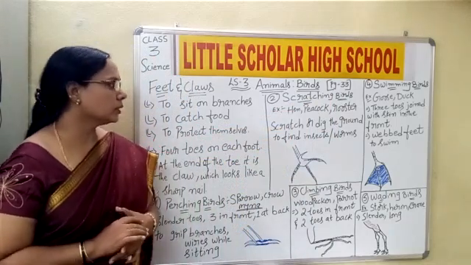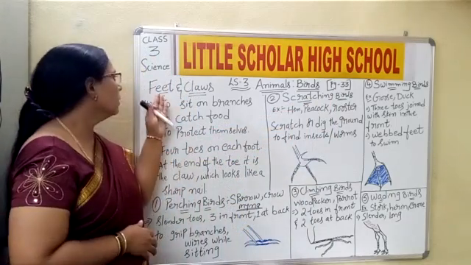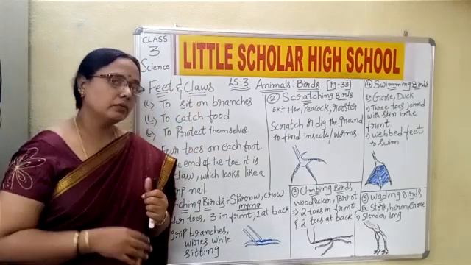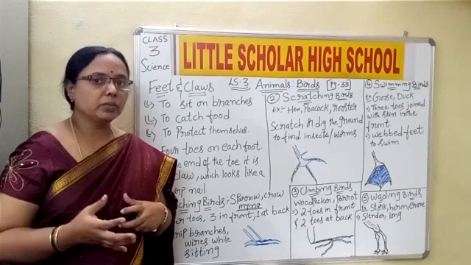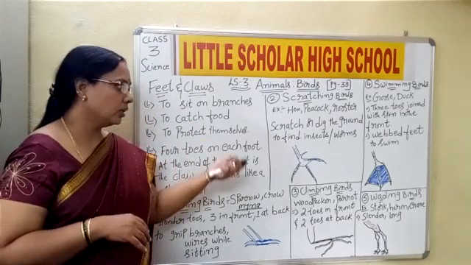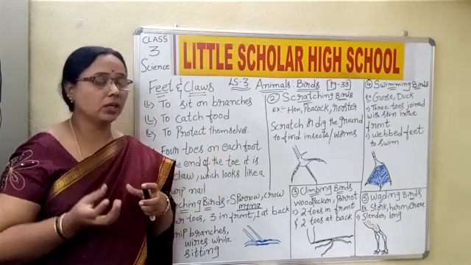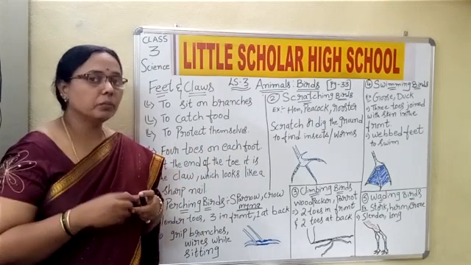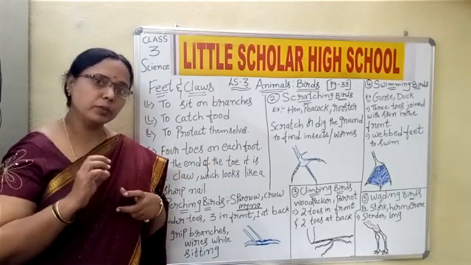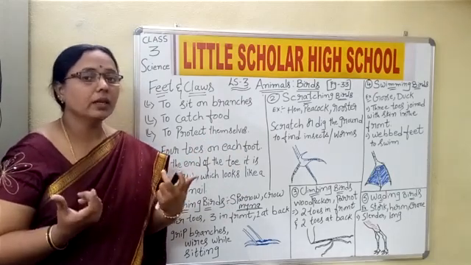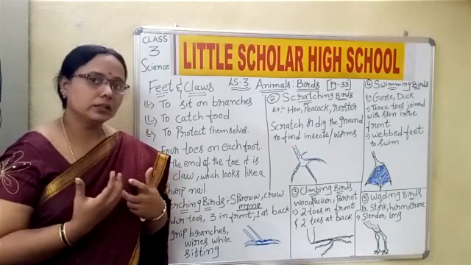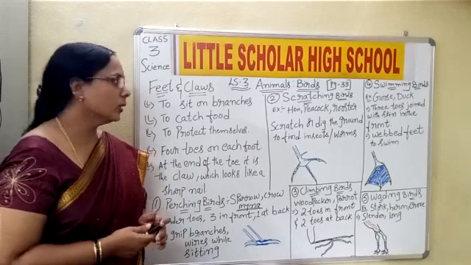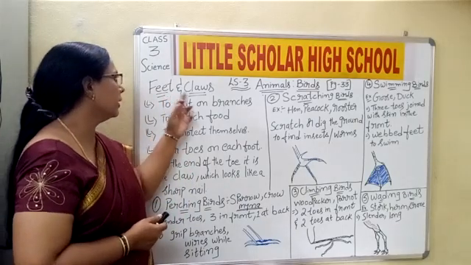Now today we shall start our topic with feet and claws, and we already discussed the different types of beaks, children. In the previous class we saw the different kinds of beaks, their shape, their nature. Few are broad, few are hooked, few are very pointed, few are very lengthy, and all this is because of the type of food they take in. Now we shall move to the topic, that is feet and claws.